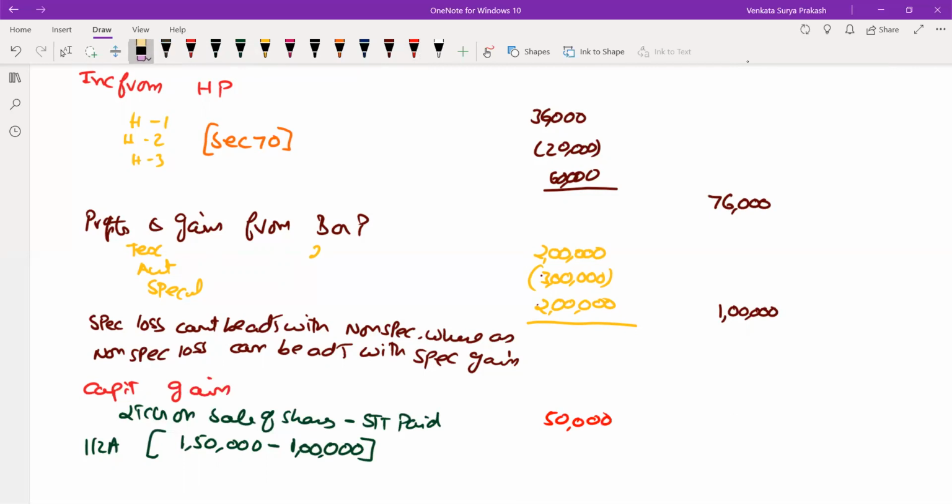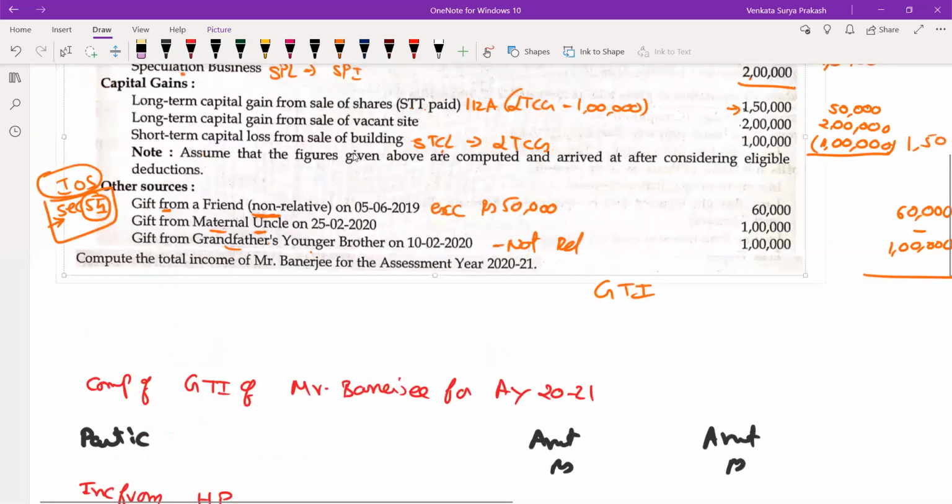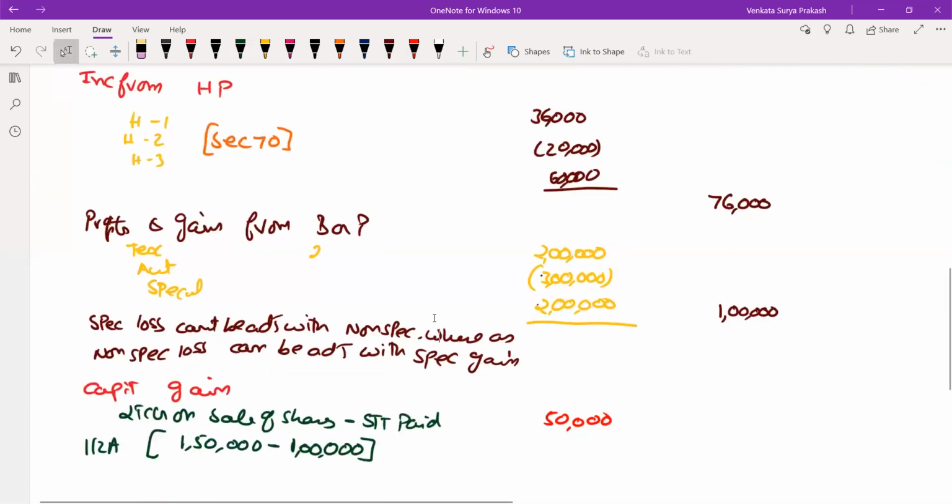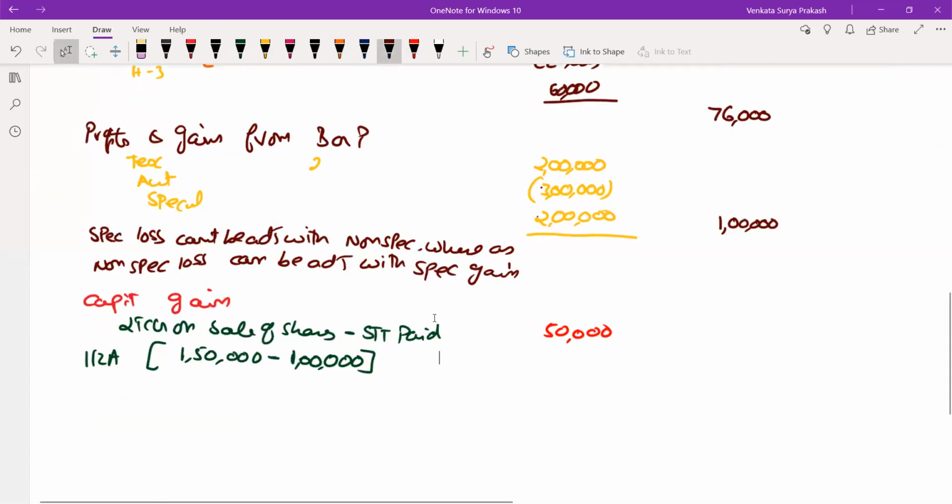So 50,000. Then I guess you are selling some vacant land. Let us see. Some vacant land has been sold. Vacant land site has been sold for 2 lakhs. So now let us come here. Take the vacant site value to be 2 lakhs. Okay. Vacant site has been disposed for 2 lakhs. So total long-term capital gains, you are having 2 lakhs 50,000.